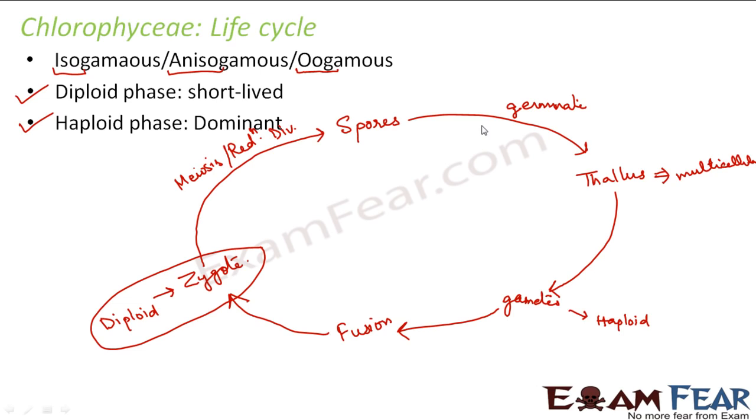So what I'm trying to say is, what do I mean by dominant phase? It is that phase of the life cycle which remains there, which is long lived, which lasts for a longer period of time. So in chlorophyceae, the diploid phase is short lived and the haploid phase is dominant.